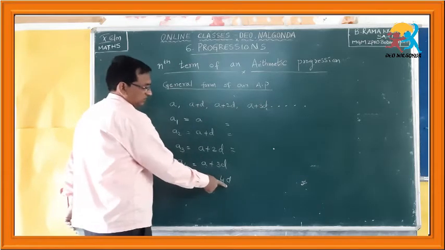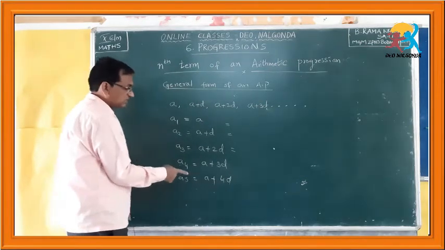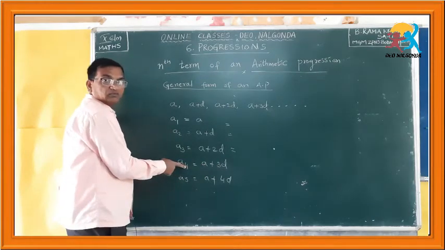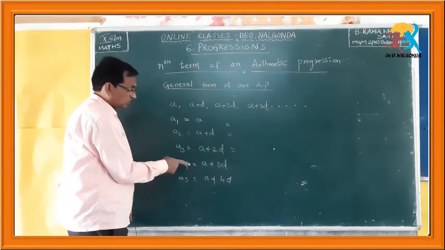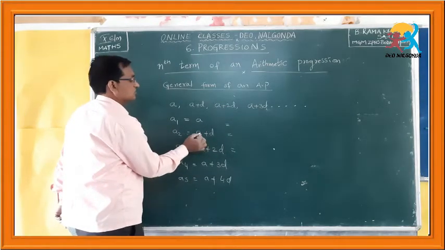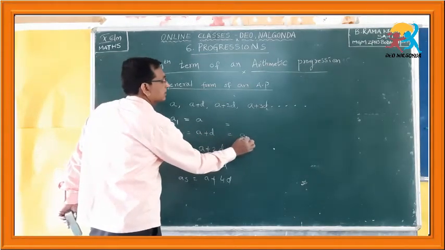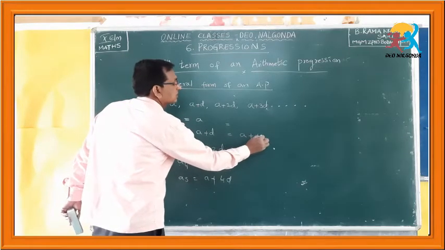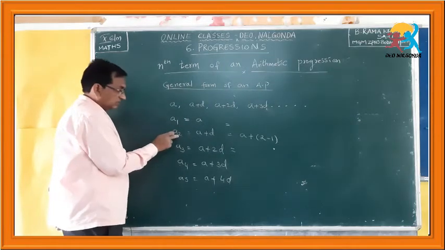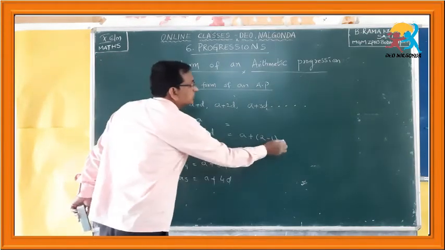For the fifth term the coefficient of d is what? 4. Meaning what? 1 less than the term we want. So, can I write like this? a2 is equal to a plus d. Can I write like this? a plus 1 less than the term here, into d.